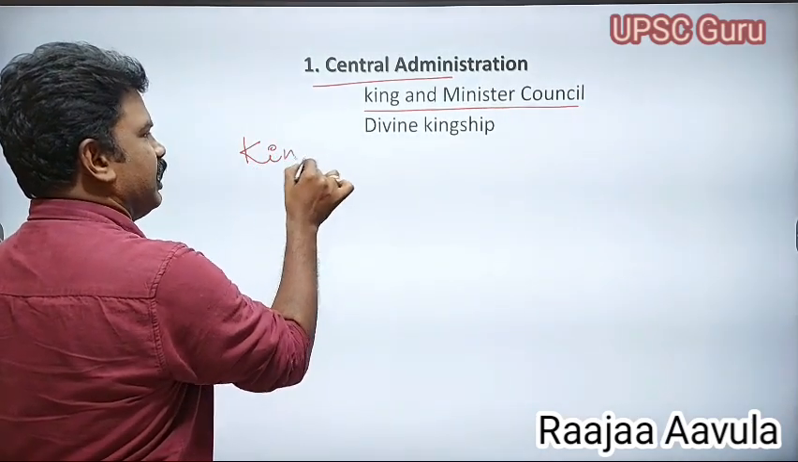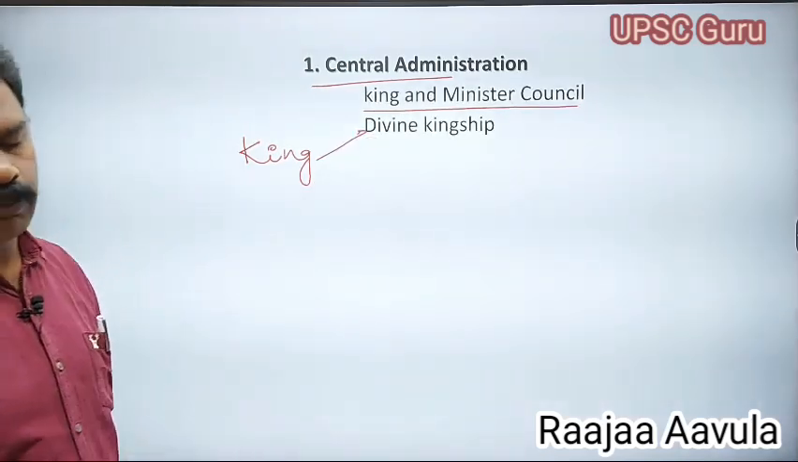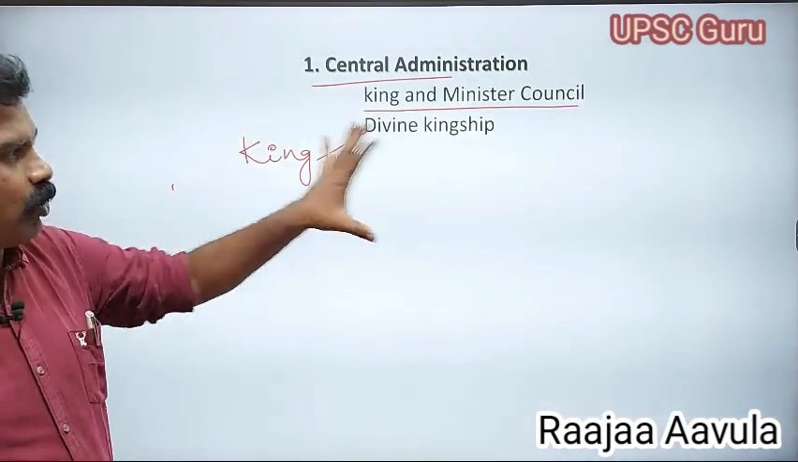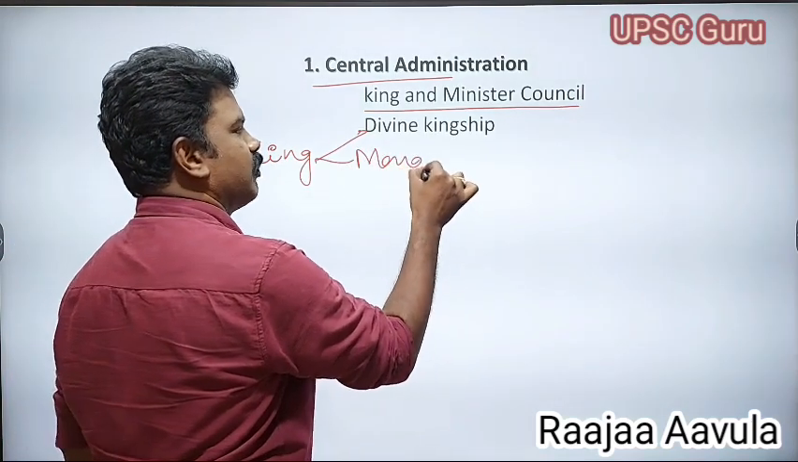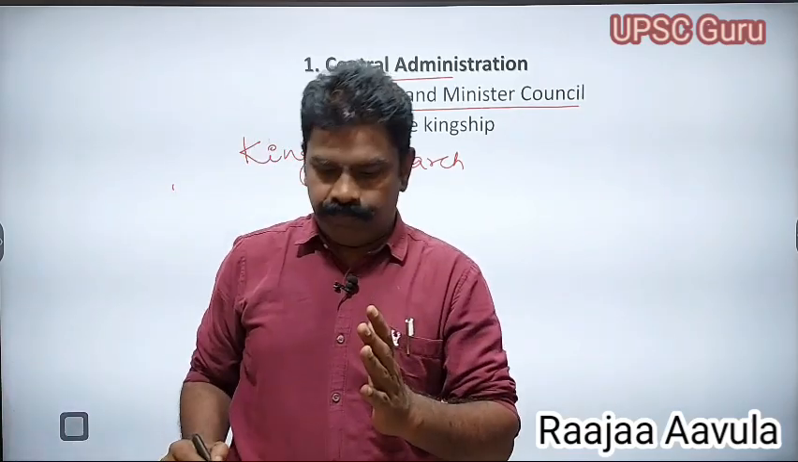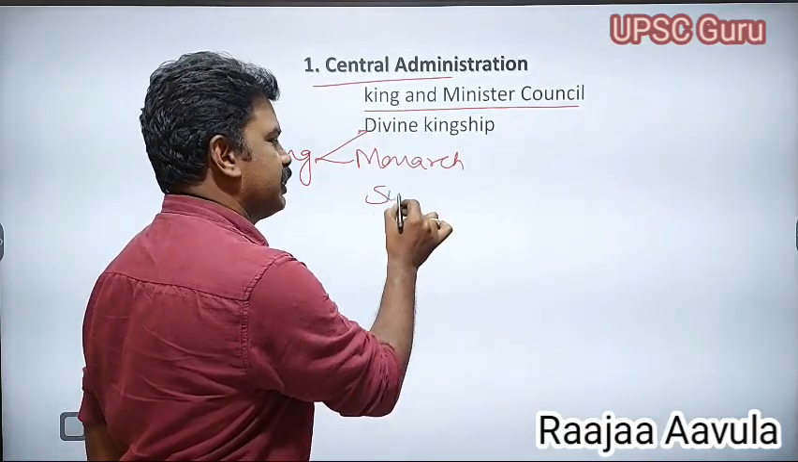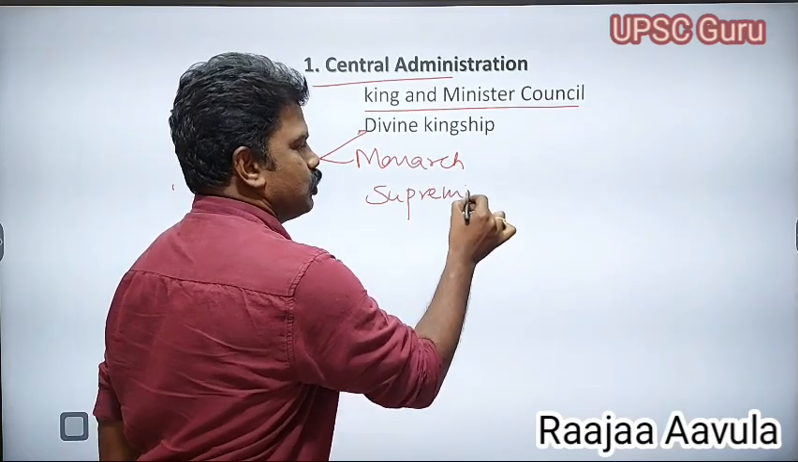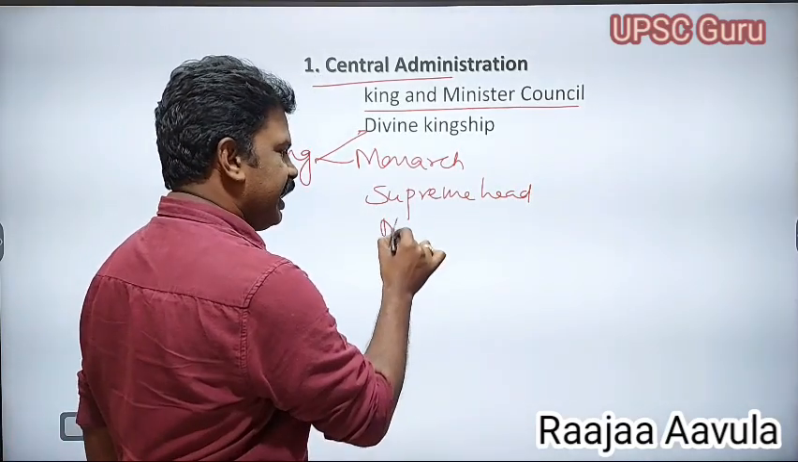Coming to the point of the king first. The king followed divine kingship. The king was the monarch of that period. The king is the head of the state, that is, the supreme head of the state, and the military head of the army,